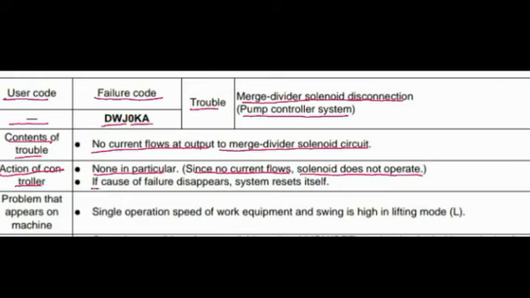Second one is if cause of failure disappears, system resets itself. Problem that appears on the machine: single operation speed of work equipment and swing is high in lifting mode.